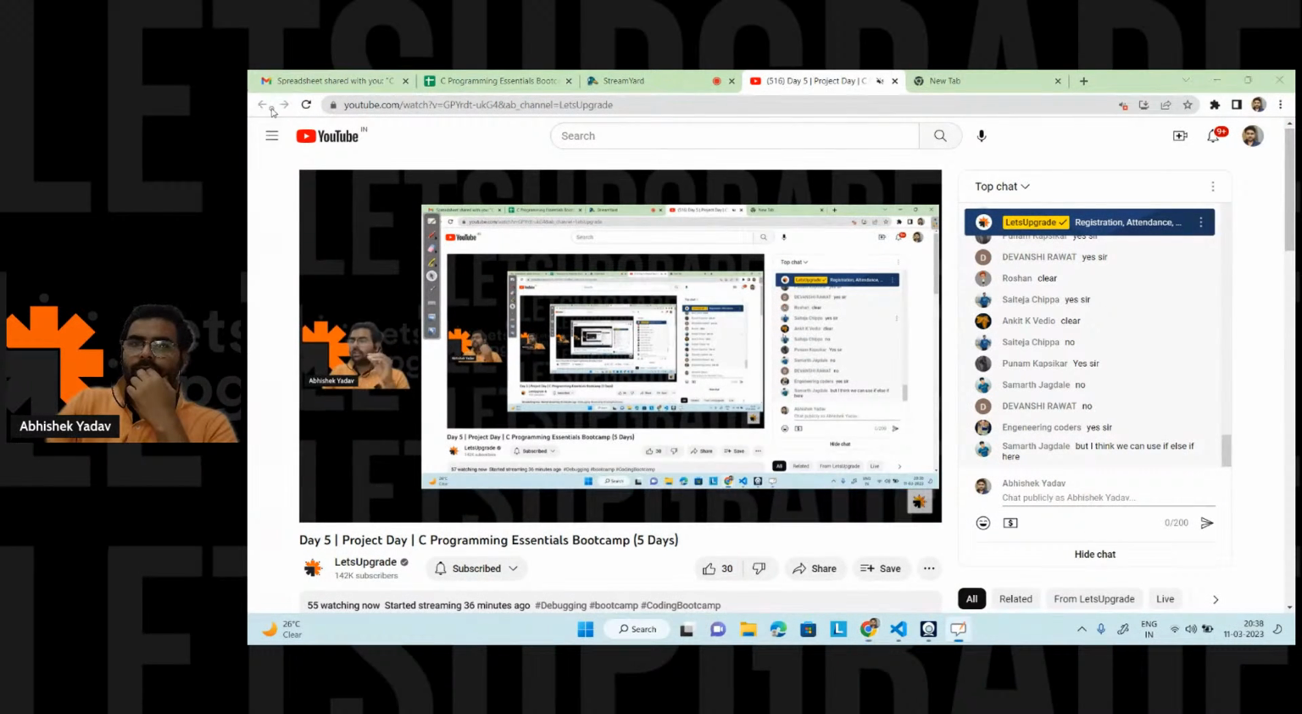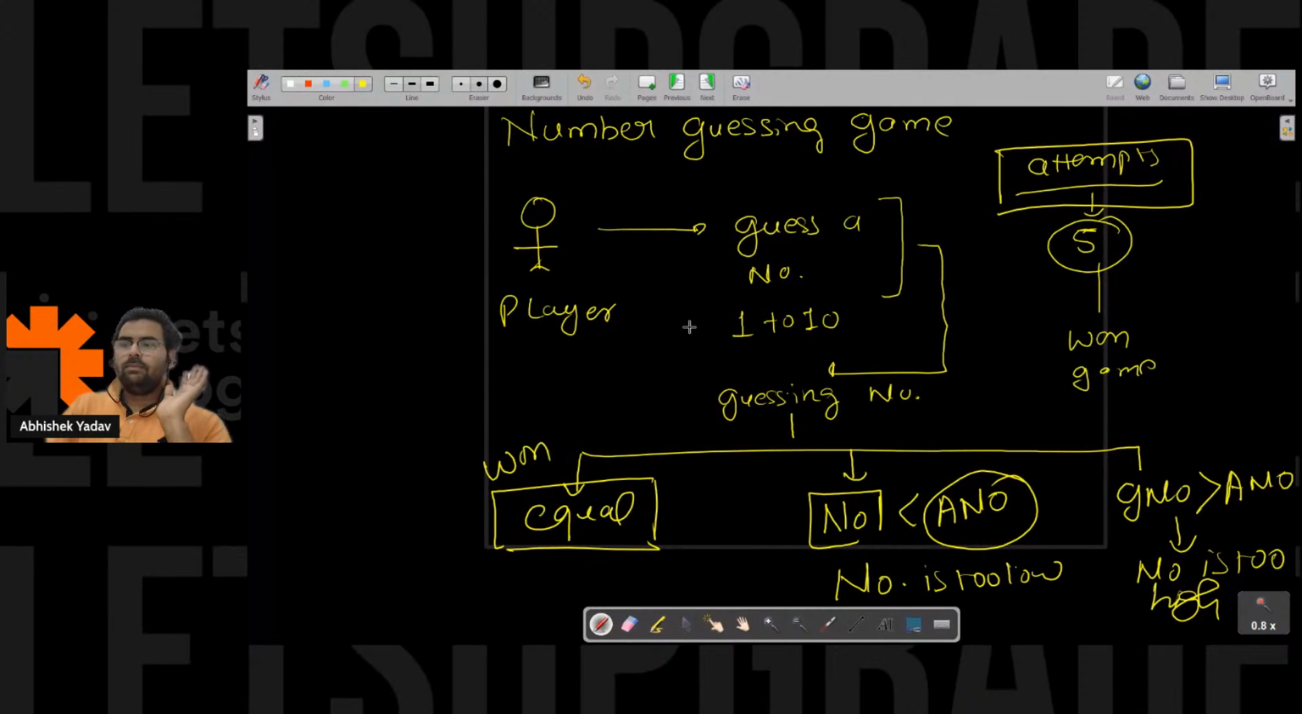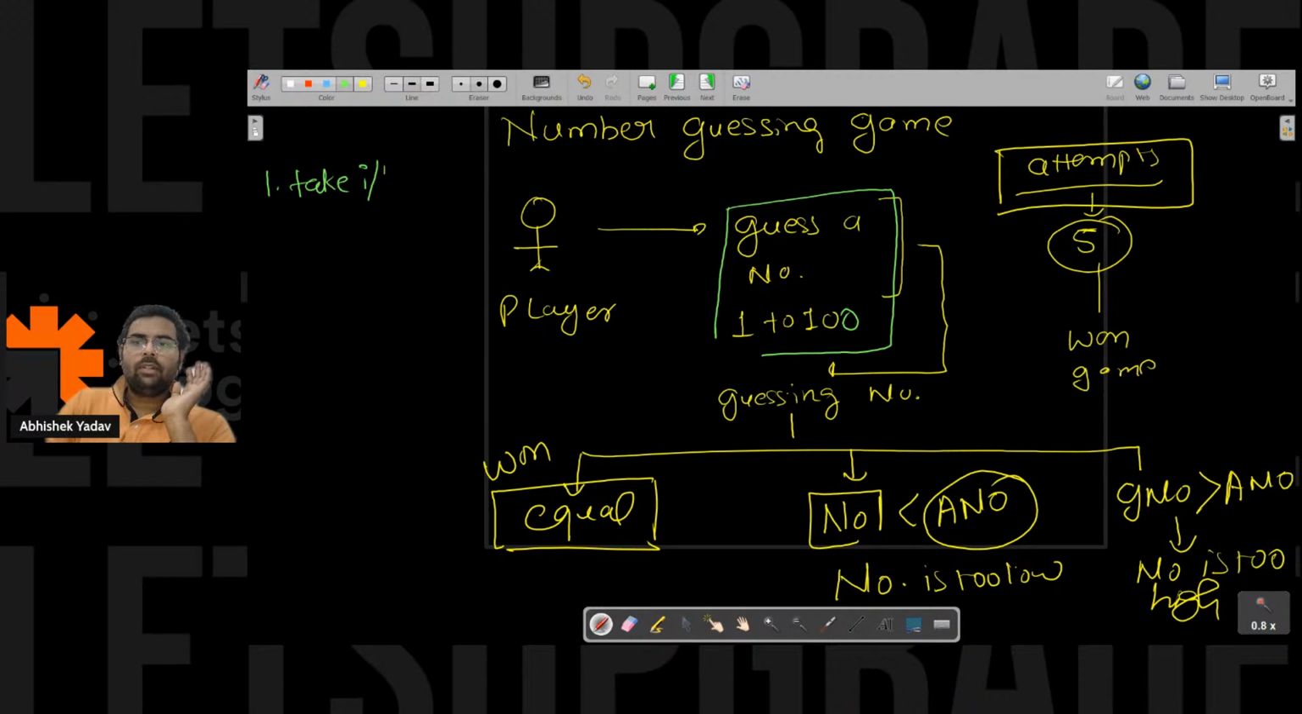So again, let's try to break the problem statement. The first point is what? If you will see, we have a player here, and he has to guess a number from 1 to 100. So somehow I have to take an input from the user. This will be my first step: take input from the user.